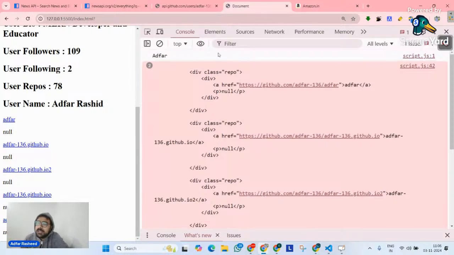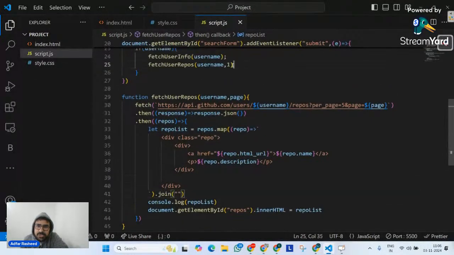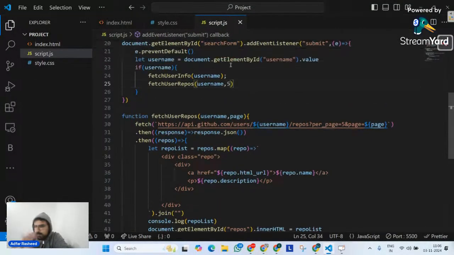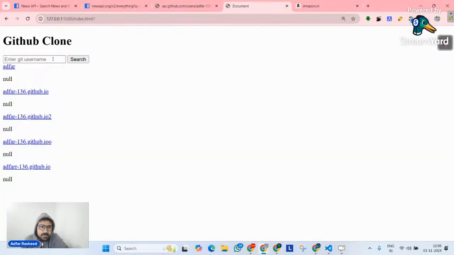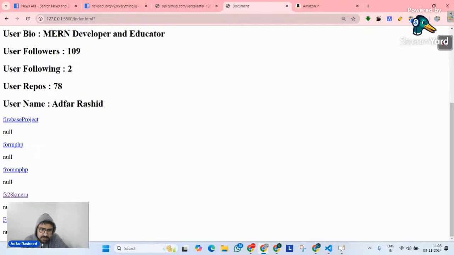But let me do one more thing. Let me try to display page number 5 instead of 2, because I know I have 78 repositories, so page number 5 should properly work. Let me refresh this, go out from 136 and search it. So if I search it, we have Firebase project, form PHP, FS2K8, MERN, FS3K4, and so on. But if we see the description of every single repository, it's null, because I have never added a description on any GitHub repository.